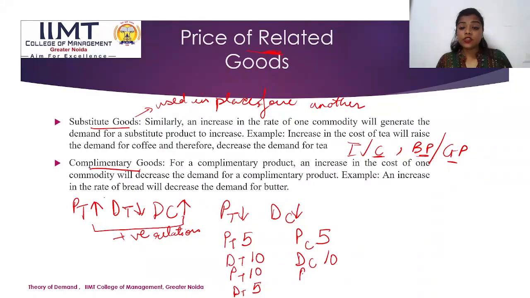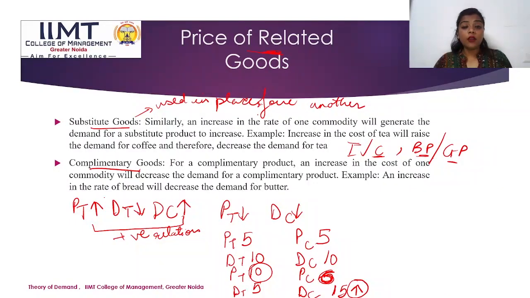The price of coffee has changed to 6, increased but not up to 10. Since the price of tea has risen to 10, the demand for coffee will automatically rise to 15. So from here we can conclude that there is a positive relationship between substitute goods.